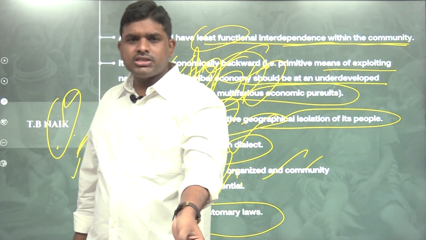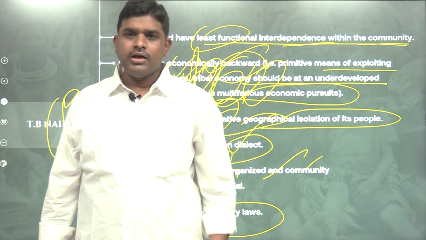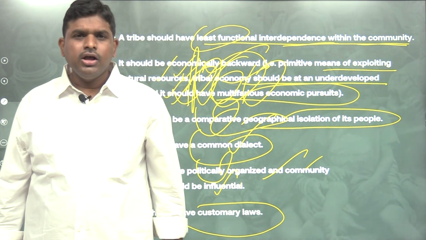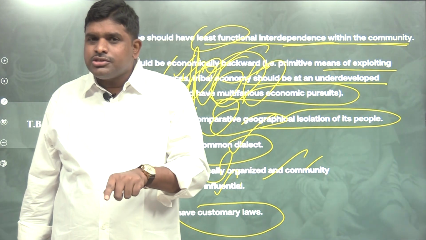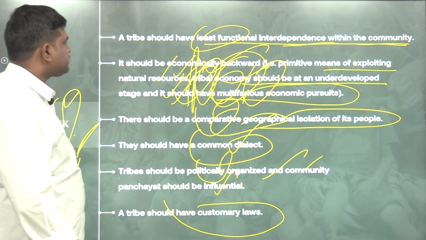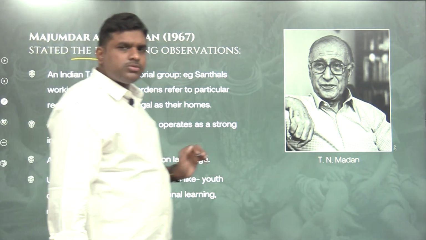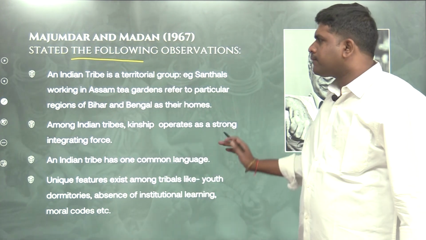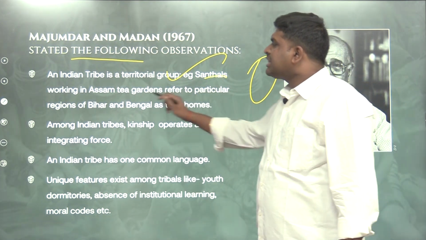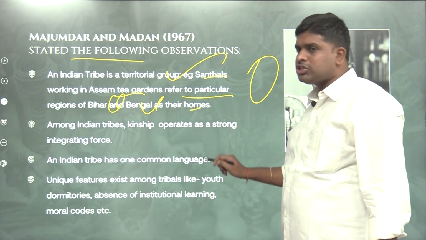Anywhere these characteristics are present, then we can give the ST category. Recently, the ST category was given to the Hattis tribal community. So, if they satisfy these conditions, then we will provide the ST category. How, I will tell you. Madan and Majumdar stated the following observations. They stated that an Indian tribe is a territorial group. Santals working in Assam tea gardens refer to particular regions of Bihar and Bengal as their homes.